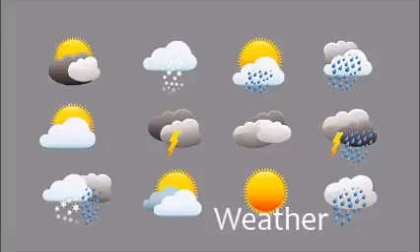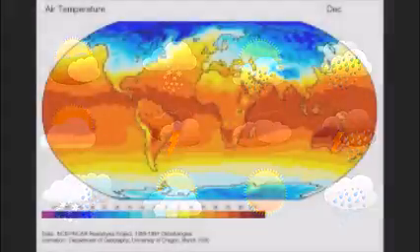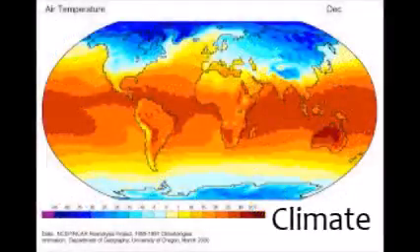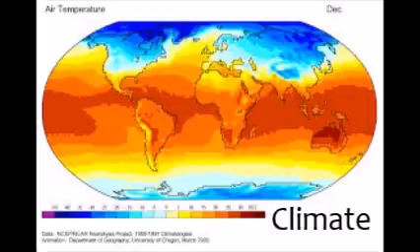Weather is the day-to-day condition of Earth's atmosphere. Weather where you live may be clear and sunny one day, but rainy and cold the next. Climate, on the other hand, refers to average conditions over long periods. A region's climate is defined by year-after-year patterns of temperature and precipitation.